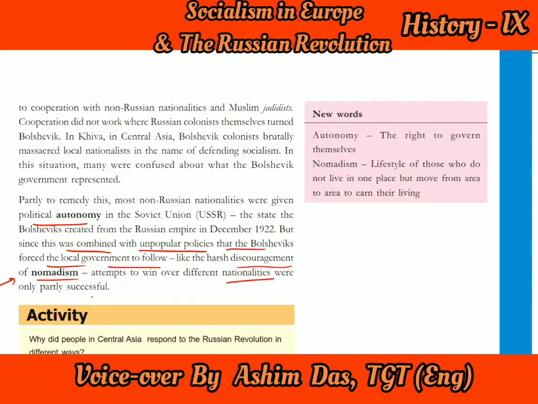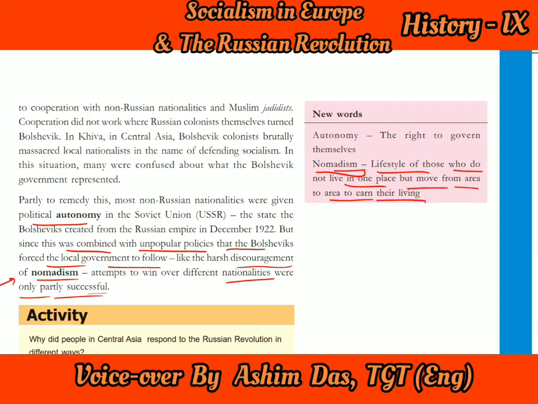They were followed, but only partly successful, not in full. So these are the things we come to know about the non-Russian nationalities, how they were given political power and autonomy, and how they tried to make the USSR, that is the Union of Soviet Socialist Republics.